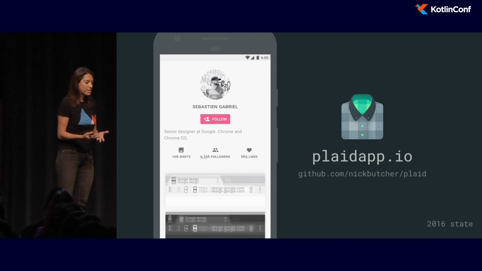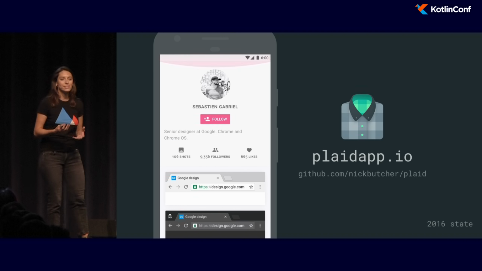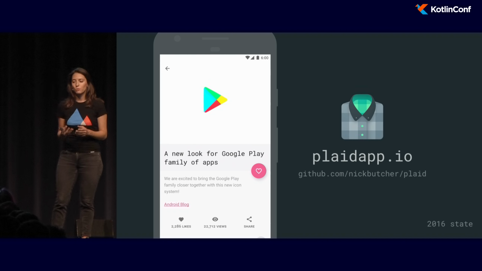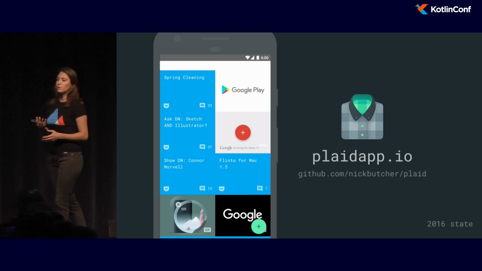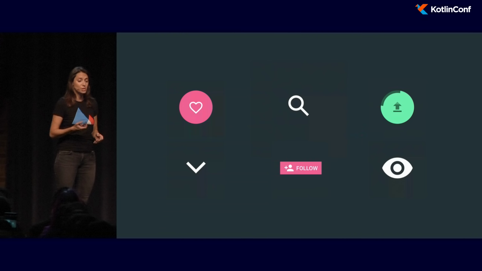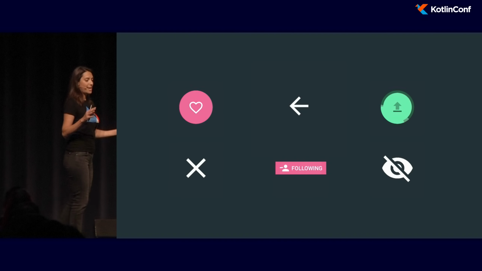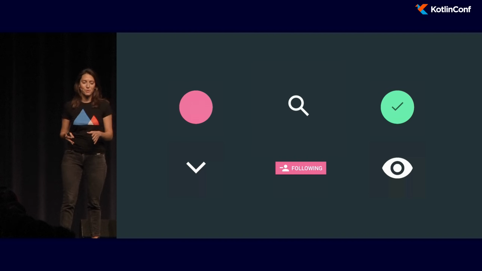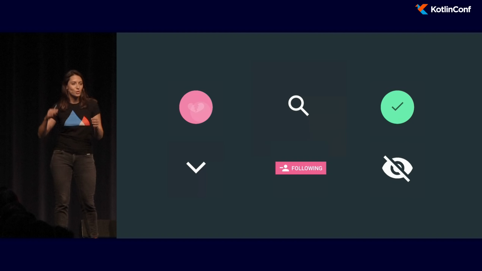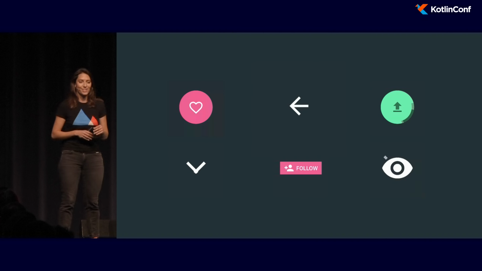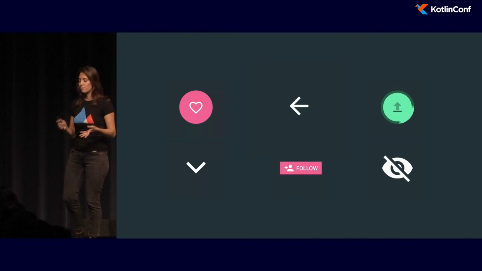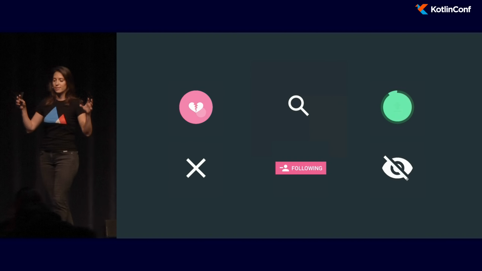And what Nick did here is use all sorts of Android APIs, like shared element transitions and all sorts of fancy animations that really show how the user experience can be improved by applying material design principles. He also added all sorts of very fancy animated vector drawables. So I remember when I used Plaid for the first time, I think I pressed that search button 100 times just to see that magnifier transform into an arrow. It was pretty cool.